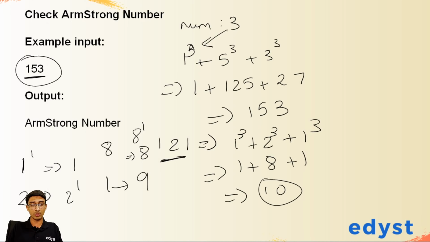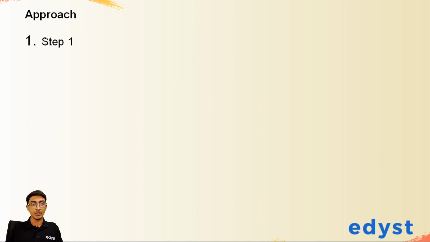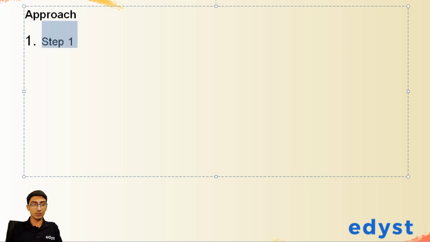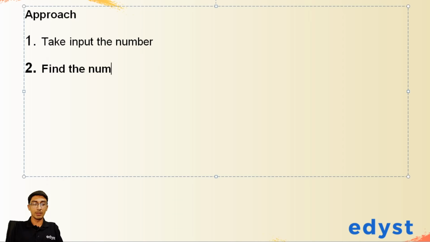So let's go back to the question again and see, is it taking input? Yes, it's taking input. So let's write the approach for it. What's the first thing we're going to do? The first thing we're going to do is take input the number, right? So that's the first thing we'll start with. Then we need to find the number of digits of that number. So this is the first task that we have to do. Find the number of digits of that number.